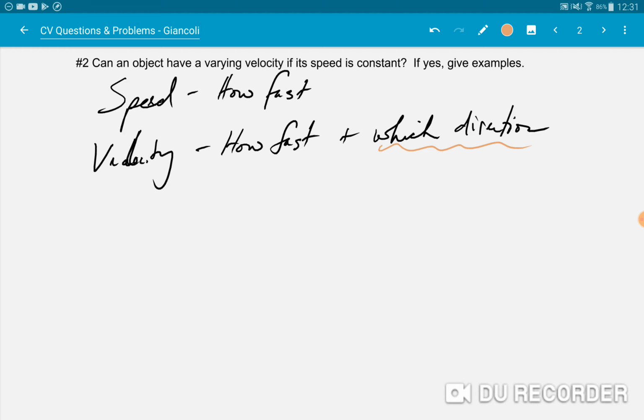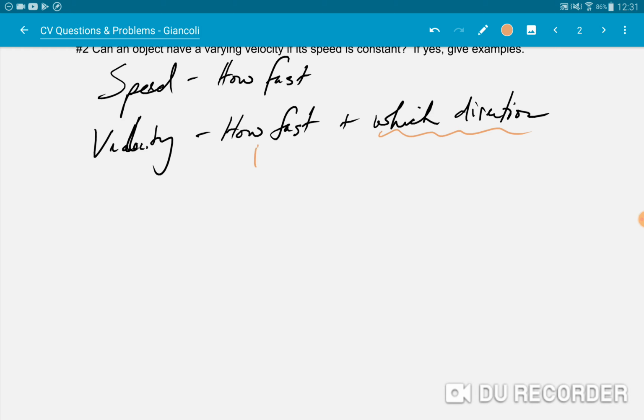So let's think about this. Can I vary the velocity if the speed is constant? Well, if the how fast is constant, meaning it's always the same, can velocity be changing? Well, the number associated with velocity wouldn't be changing. The how fast, the miles per hour, can't be changing. Let's say that that's 30. But what if we changed this other bit here?